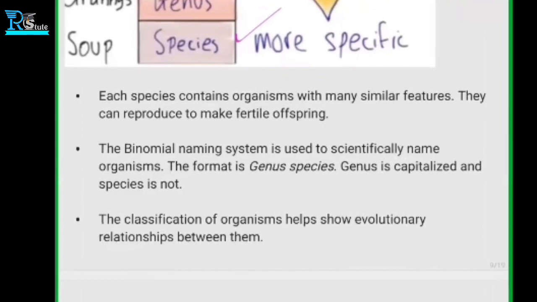Each species contains organisms with many similar features. They can reproduce to make fertile offspring. So each species contains organisms with similar features, and the members of a species can reproduce and produce fertile offspring, right? Can you go for the next?